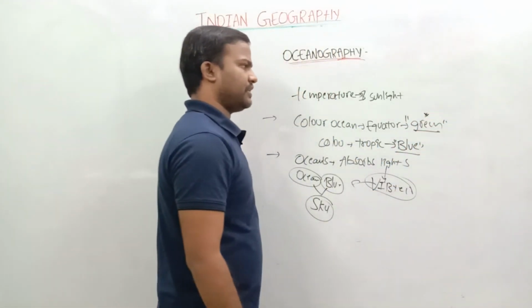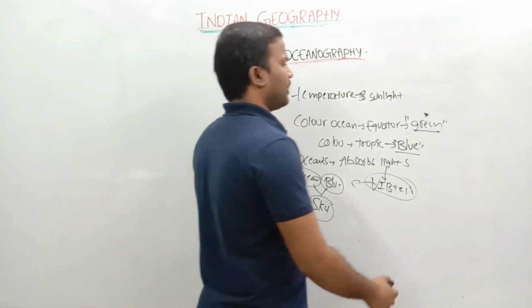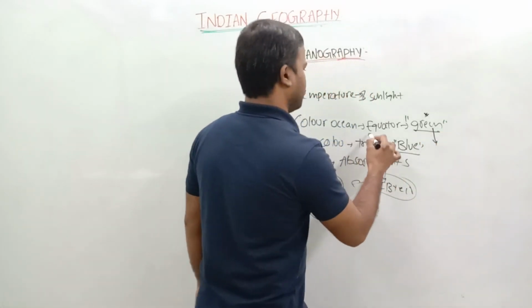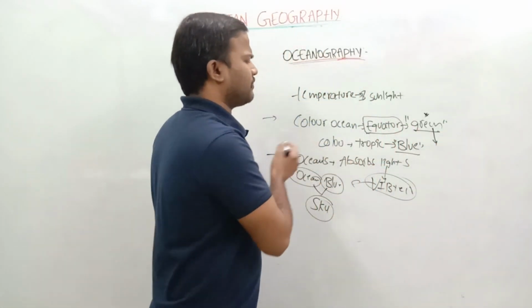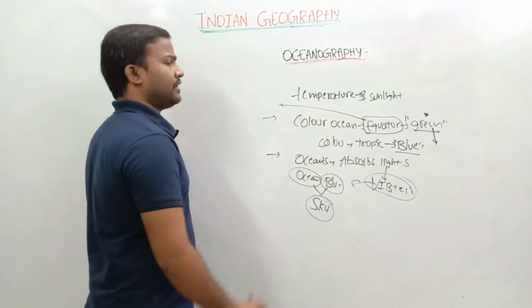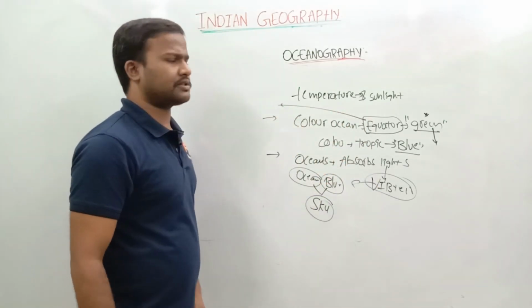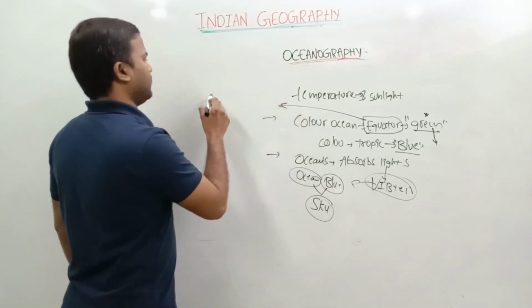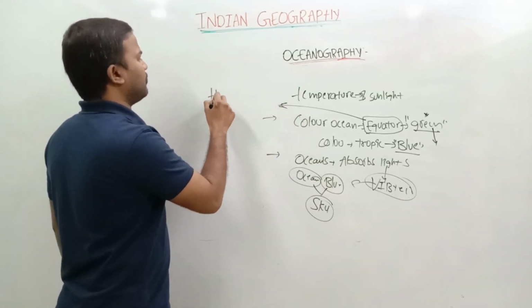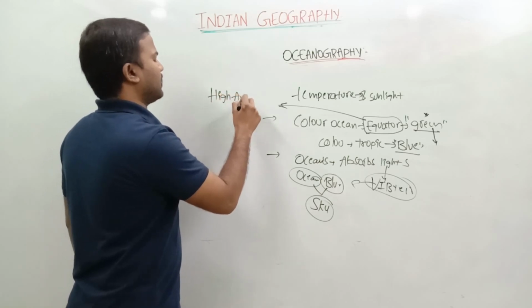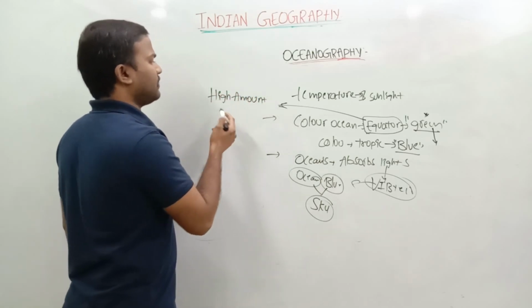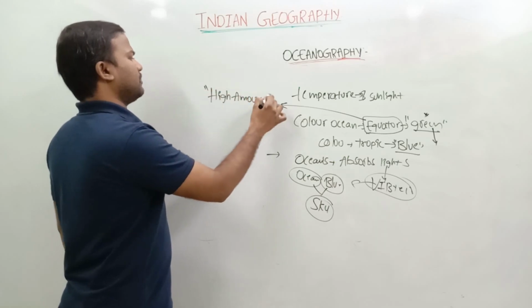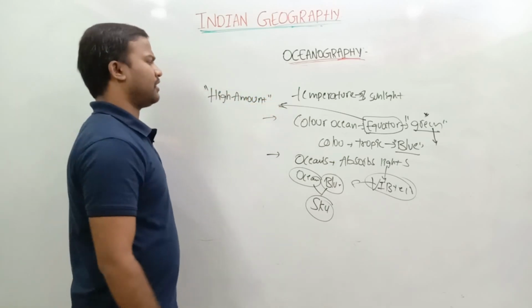Whereas some oceans will look green. Why? It is very, very important. Here at the equator, let us take one example. At the equator, all oceans will appear green in color. Why? Equator means a high amount of rainfall will occur. Already we know that a high amount of rainfall occurs.